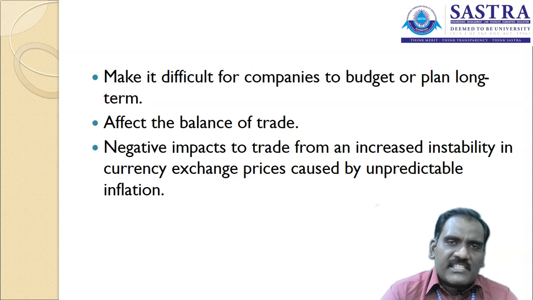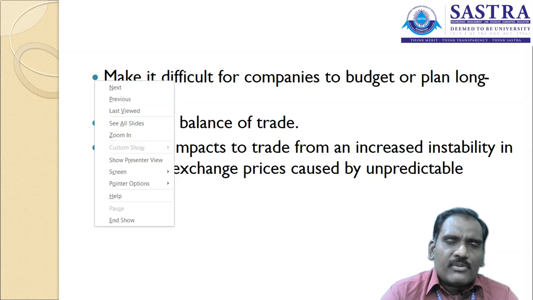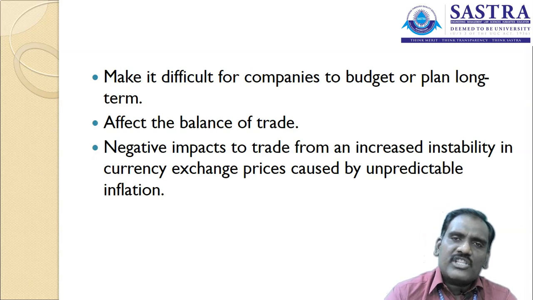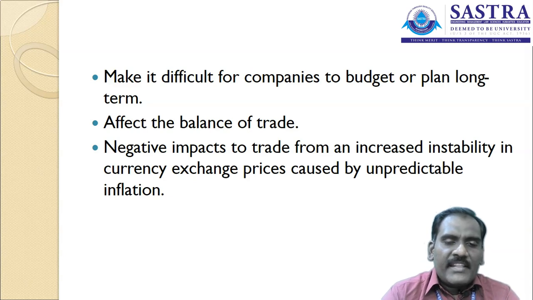They move more towards purchasing products from foreign countries, because they are not able to manufacture the products in India or in the particular country. So they are frequently importing products, which also affects the balance of trade. In the balance of trade, a deficit may happen if imports are higher in the particular country. There is also a negative impact on trade from increased instability in currency exchange prices caused by unpredictable inflation in the country. So more outflows happen in the particular country.